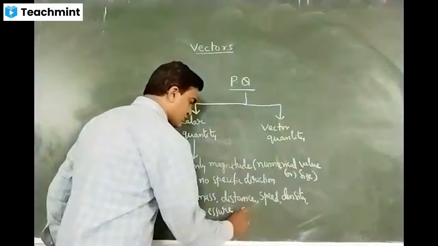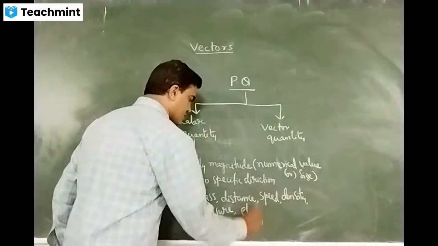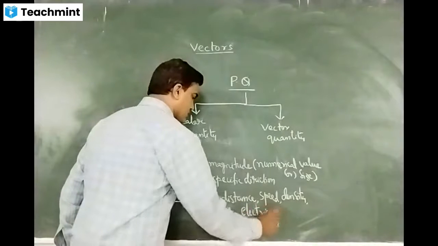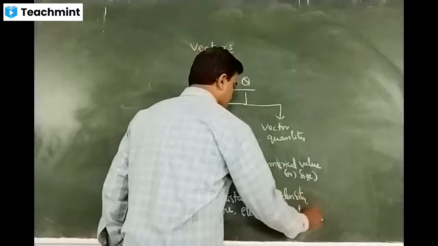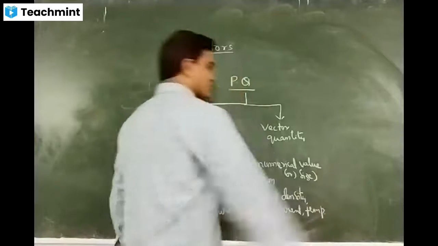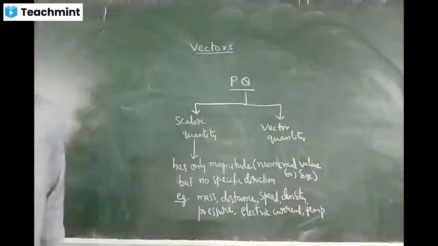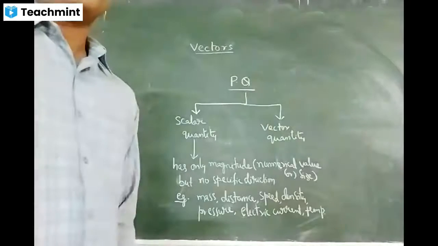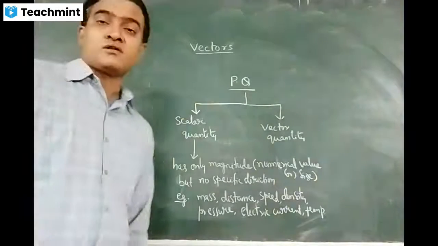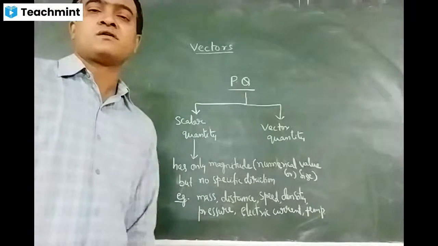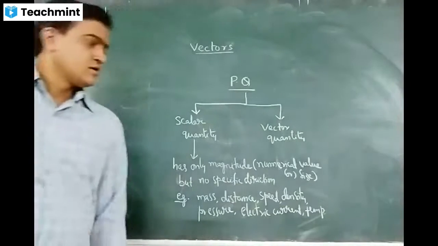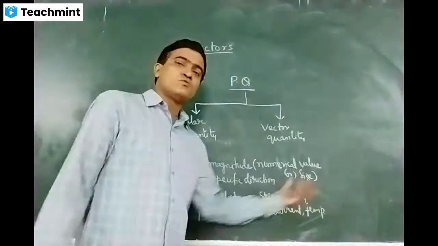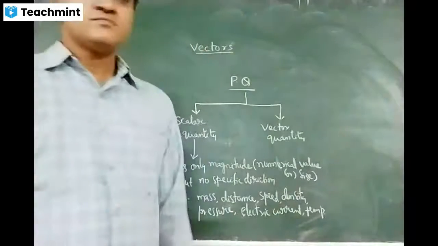Electric current is a scalar quantity. Temperature is a scalar quantity. Work done, power, all these are scalars. All will come under scalar quantities.